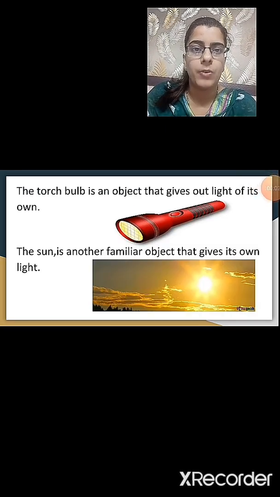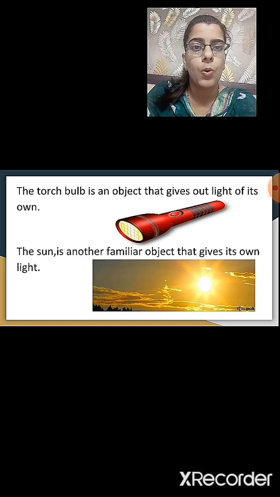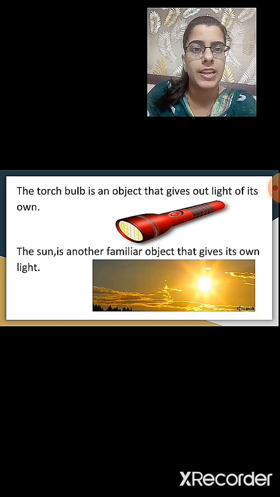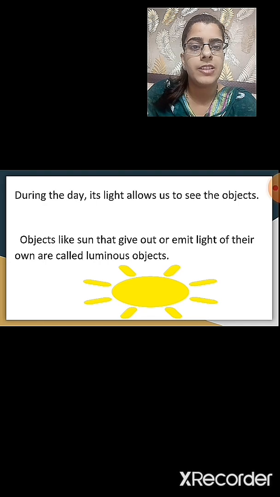Now we will study about luminous and non-luminous objects. What do you mean by luminous? What are luminous objects? The objects that emit or give out their own light are known as luminous objects. So, you have seen the torch bulb. It gives out light of its own. So, the torch bulb is a luminous object. The sun is another familiar object that gives its own light, isn't it? During the day, it allows us to see the objects.